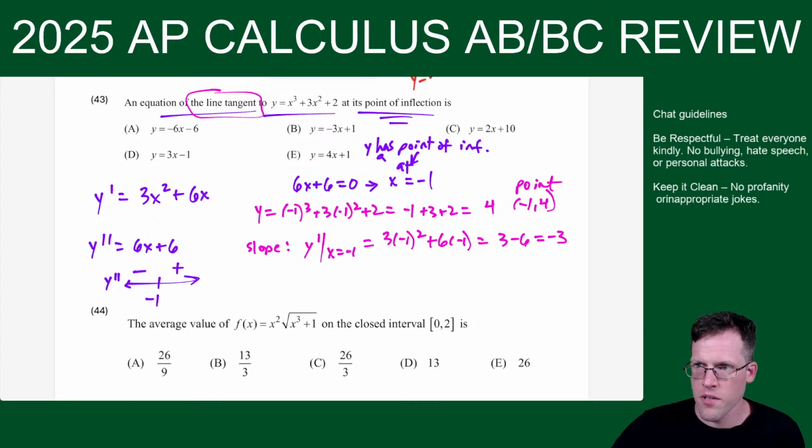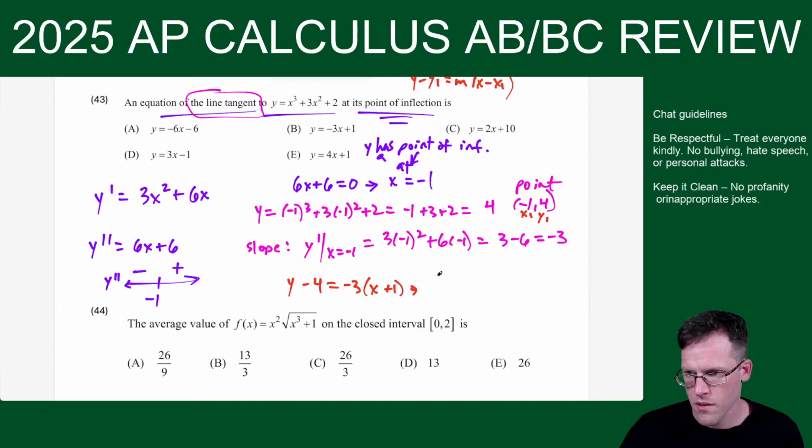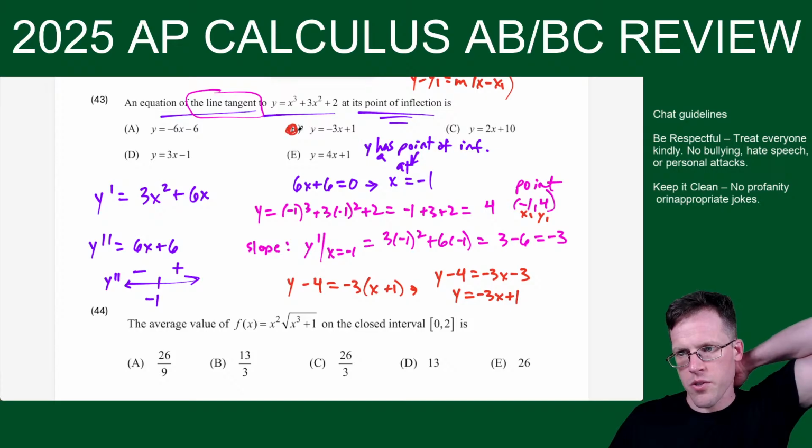I like this formula, the point slope form equation, so that's the one I'm going to use. y minus, this is x1, y1. So y minus 4 equals negative 3 times x minus -1, which becomes x plus 1. y minus 4 is negative 3x minus 3. Then just go plus 4 on both sides. Okay, negative 3x plus 1, choice B. All right.